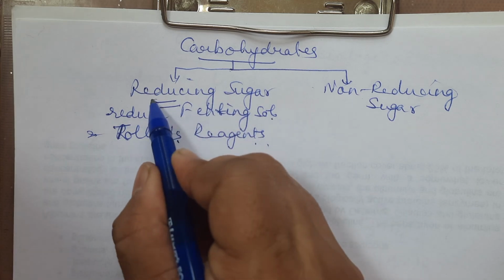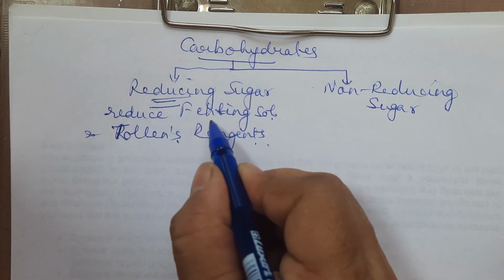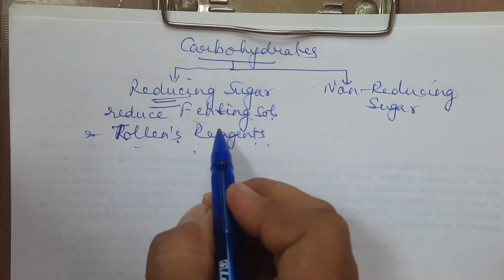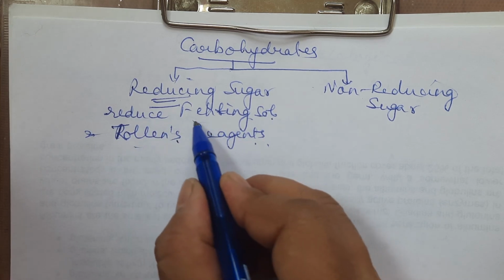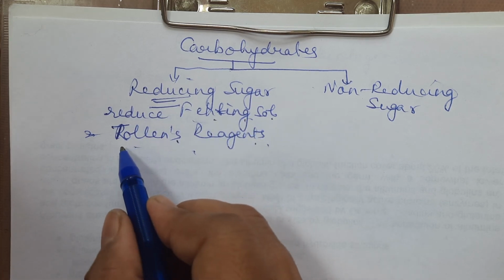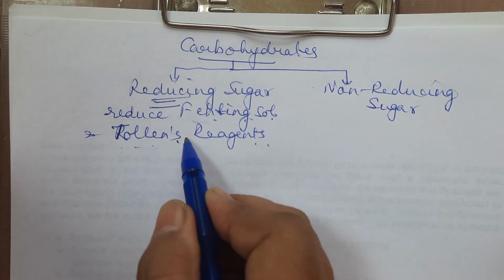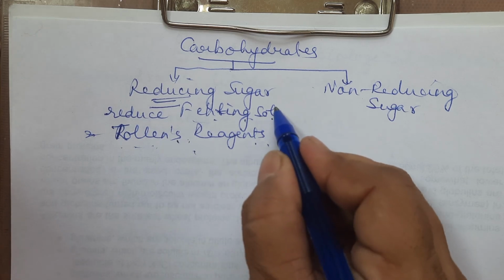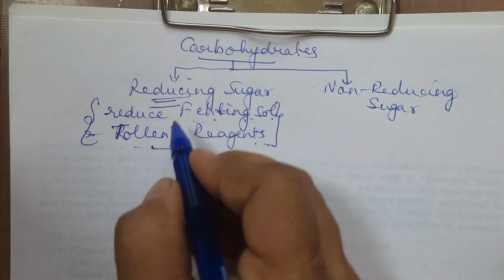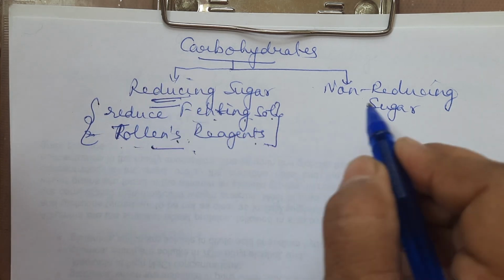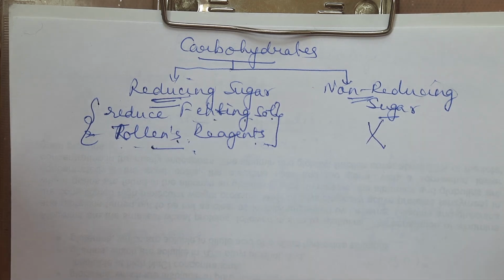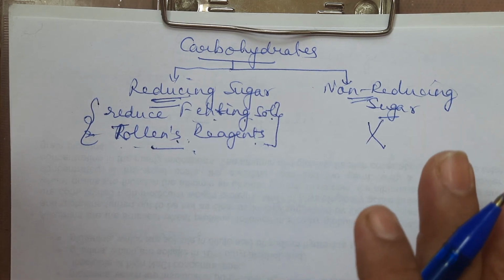These are called reducing sugars. So what is Fehling solution and Tollens reagent? Children, we discussed this in aldehyde and ketone. Fehling solution is alkaline copper sulfate solution, and Tollens reagent is ammoniacal silver nitrate solution. So if it is able to reduce Fehling solution and Tollens reagent, then we will say it is a reducing sugar. A non-reducing sugar is one which cannot reduce Tollens reagent and Fehling solution.